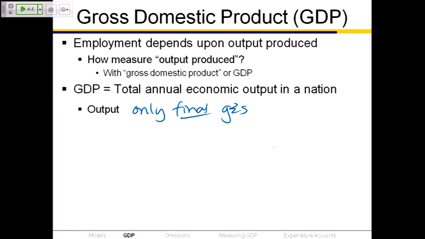Intermediate goods are things that are used to produce other things, and we don't count those. We're going to count only the final product, and the reason is we don't want to double count. We don't want to count both the sandwich that you buy from the deli and the deli buying the bread, because then we've essentially counted the 2 slices of bread twice. So we only count things when they're final goods and services.